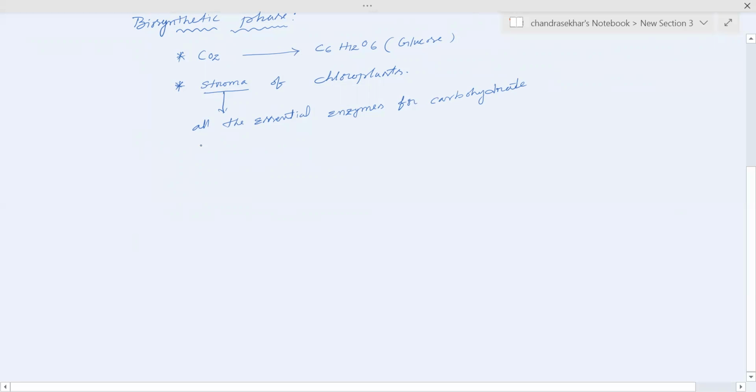The ubiquitous enzyme found in plants is rubisco. Rubisco is a protein which produces a 5 carbon compound called ribulose 1,5 diphosphate.